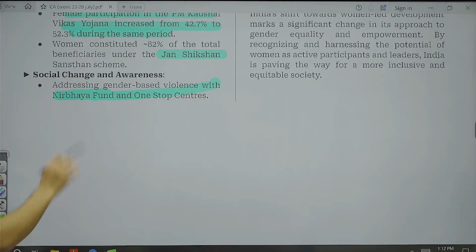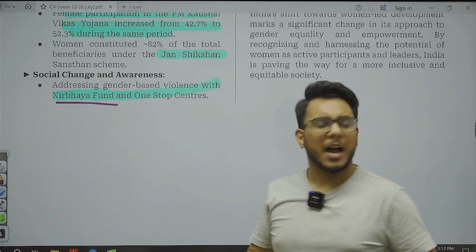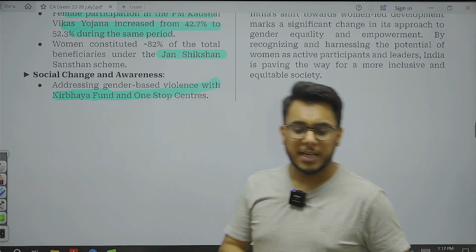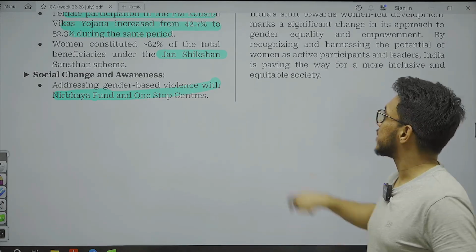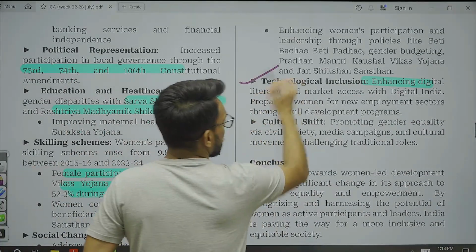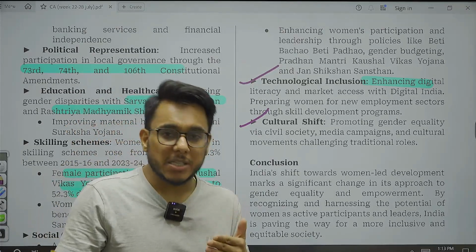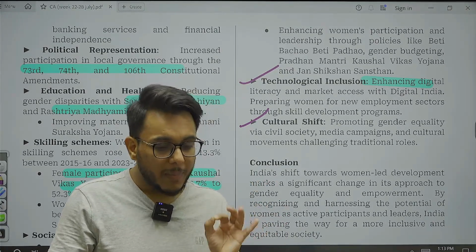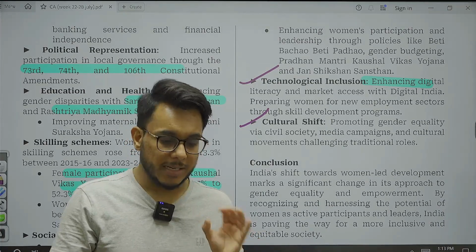Then, we need to also focus on the gender-based violence that is there. For example, the Nirbhaya Fund, a lot of which is not utilized properly. One Stop Centers, which are dedicated centers that provide all the support to women who have faced some kind of harassment, need to be focused on. Then technological inclusion of women, and a cultural shift. We need to change the perception in society. The patriarchy and toxic masculinity that are there need to be corrected. Only by that can we expect that an everlasting change will come towards women and their condition.